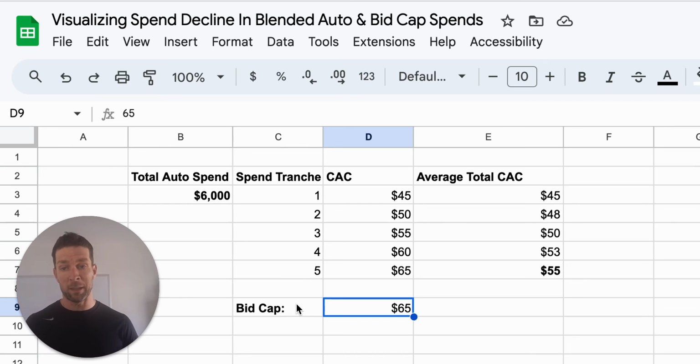And that's why blending bid caps and auto bidding often doesn't work very well, because people are trying to ask Meta to get a performance that they're actually not getting anyway, and they're not going to get based on where they're at right now. So that's the basic idea. Hope that helps.